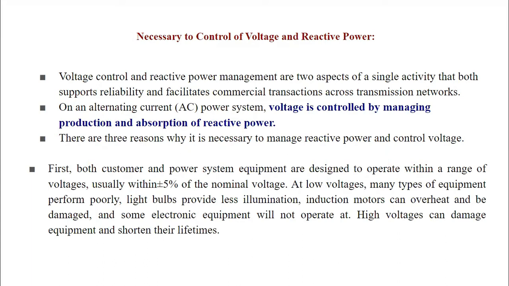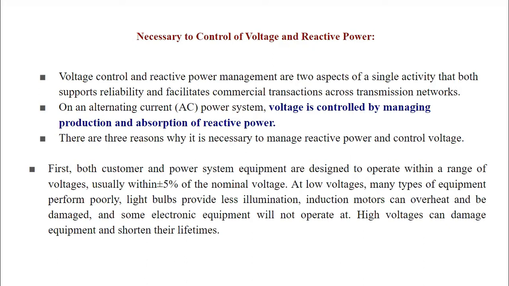So as we know, it is a sort of two sides of a coin, that is voltage and reactive power. Therefore, they are going to support the reliability of the system and they will facilitate commercial transactions across transmission networks. On an alternating current power system, voltage is controlled by managing production and absorption of reactive power.